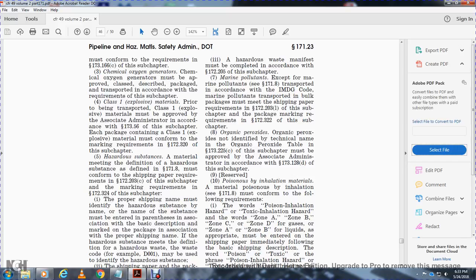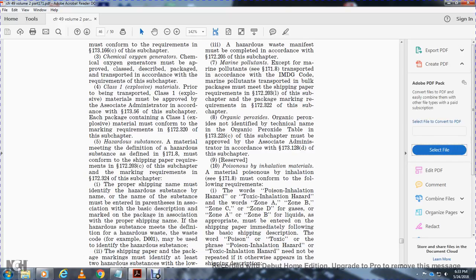Now reserved. 10. Poisonous inhalation material. The material poisonous by inhalation must conform with the following requirements. Poison inhalation hazard: the words toxic inhalation hazard, Zone A, Zone B, Zone C, or Zone D for gases, and Zone A or Zone B for liquids,